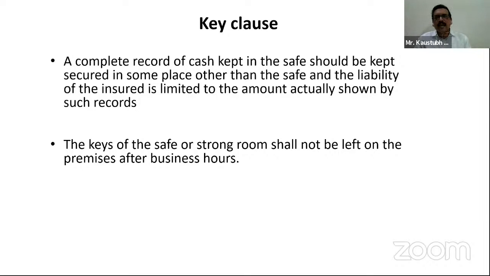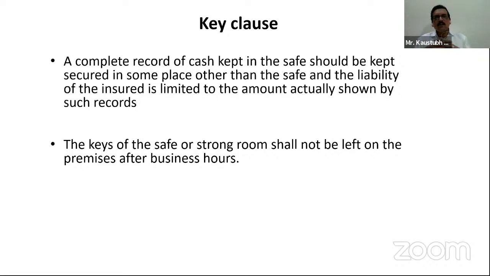record of this cash in some other place other than the safe, because if anything goes wrong with the safe, all those records may be stolen, and the insured may say that I have lost all my records and I cannot ascertain how much cash was kept.